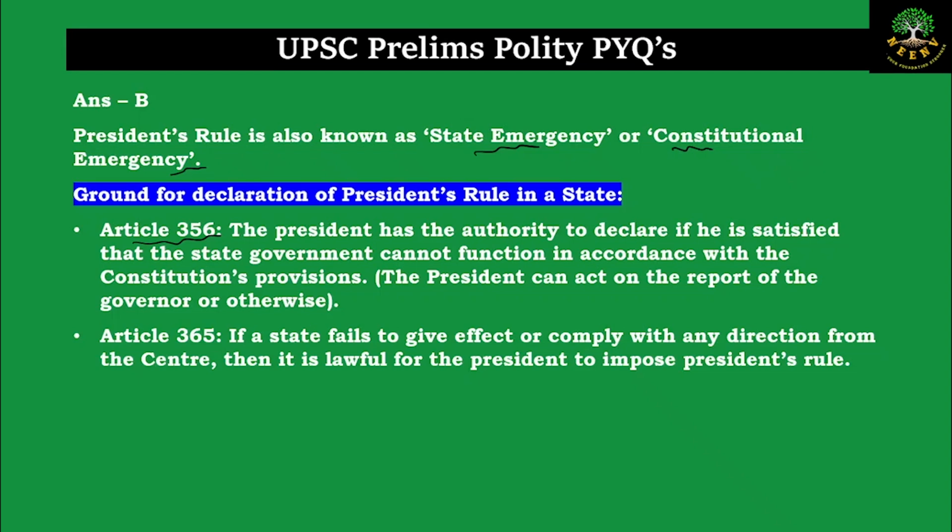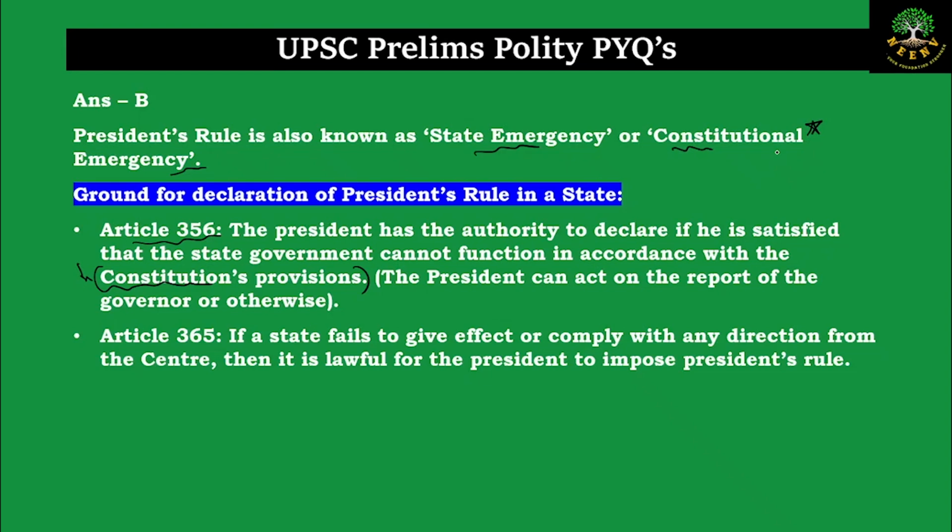Either the president can suo motu do it, or he can base it on the report sent by the governor of that particular state. Because the violation of the provisions of the constitution is happening in that state, and the president is satisfied that the governance is not happening according to the provisions of the constitution, he will declare the president rule. That is why the name constitutional emergency.